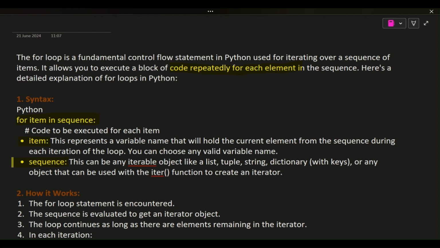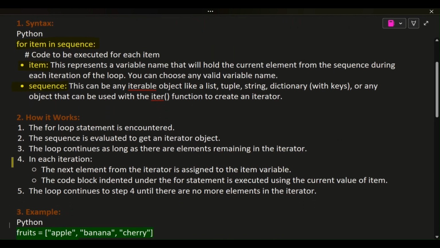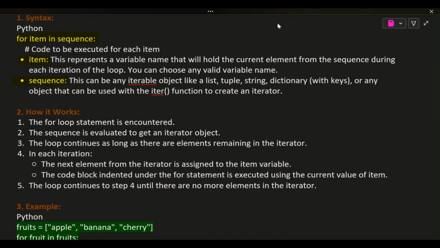Sequence can be any iterable object like a list, tuple, string, dictionary (with keys), or any object that can be used with the iter function to create an iterator. 2. How it works. 1. The for loop statement is encountered. 2. The sequence is evaluated to get an iterator object. 3.